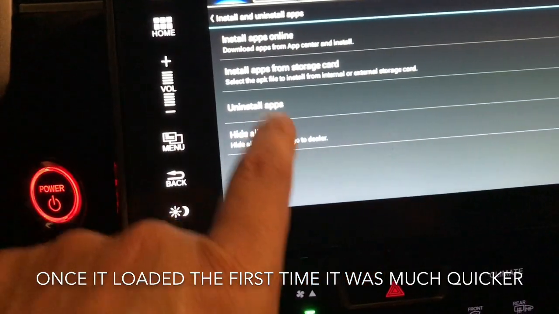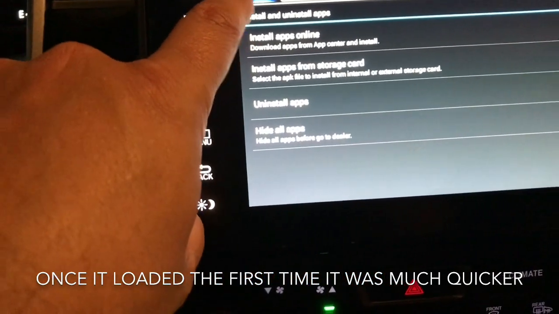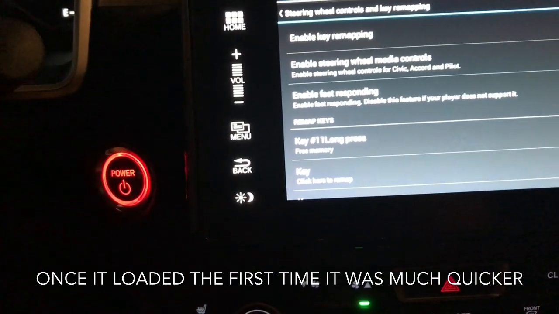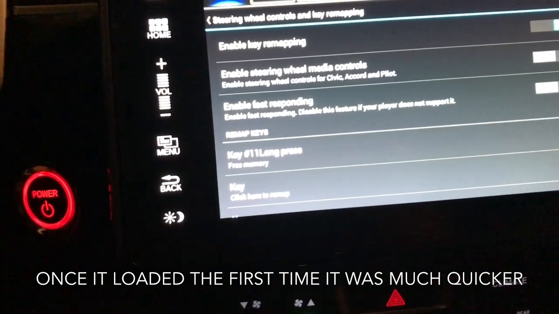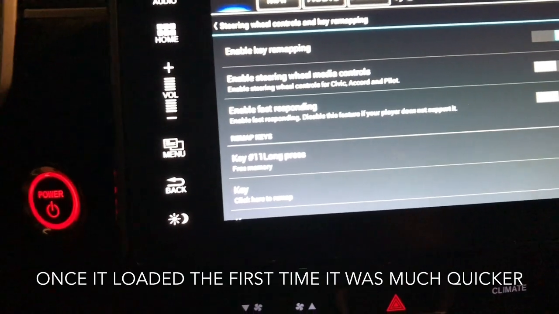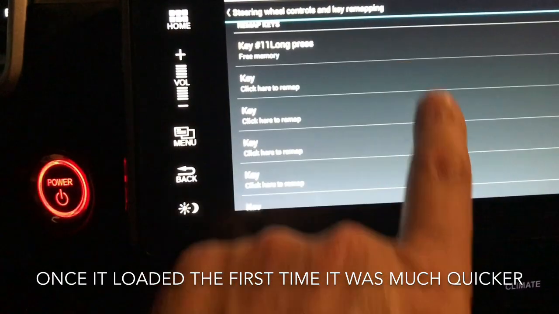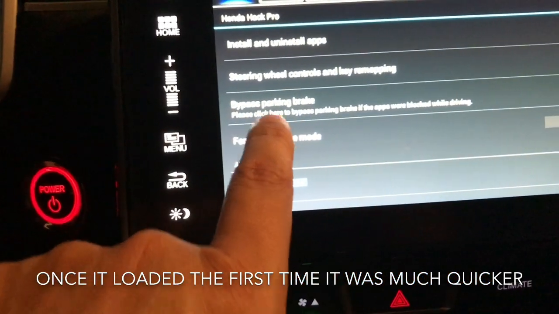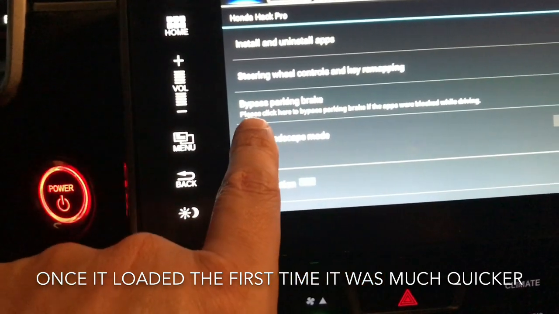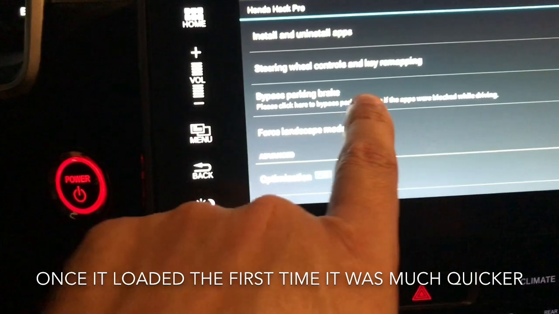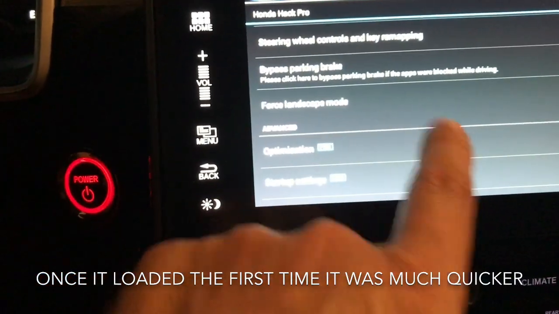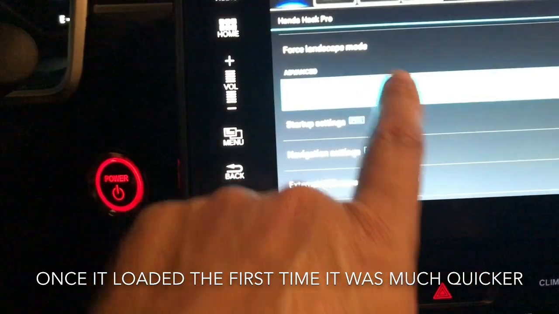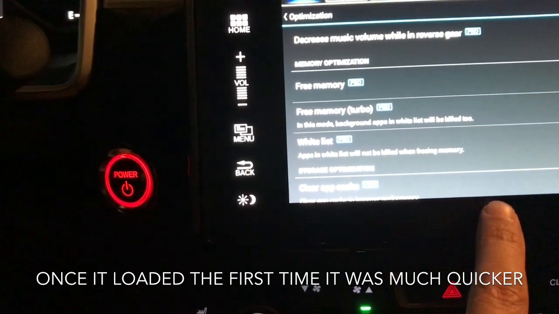But the other thing you could do is, let's see, steering wheel controls and key remapping. So you can do remapping on your steering wheel controls. You could change all the keys like that. I'm not going to do that right now. It says bypass parking brake. Press here to bypass the parking brake if the apps were blocked while driving. Oh, that's pretty cool. So you can use apps all while you're driving. Force landscape mode, optimization. I don't know what that is. Free memory.